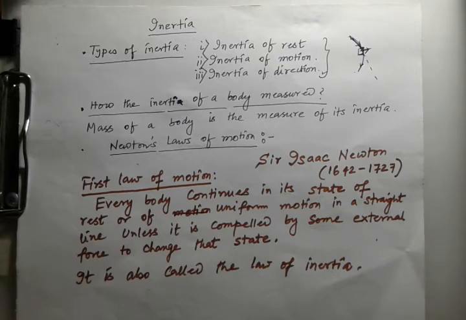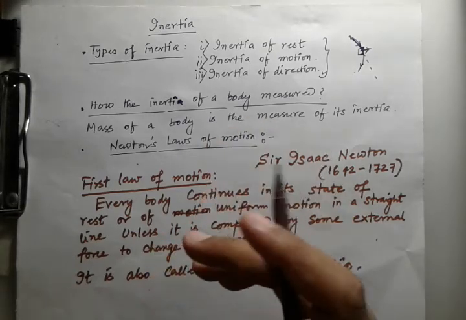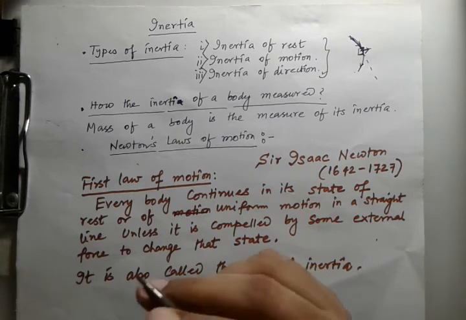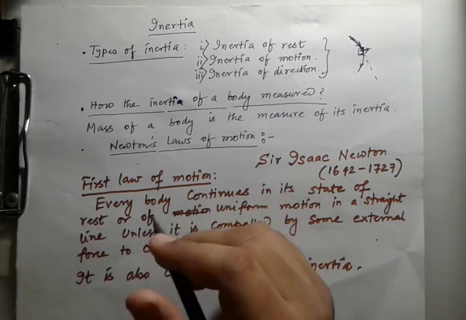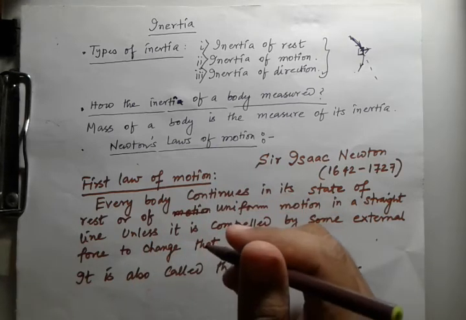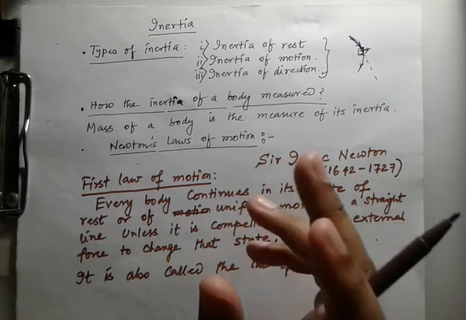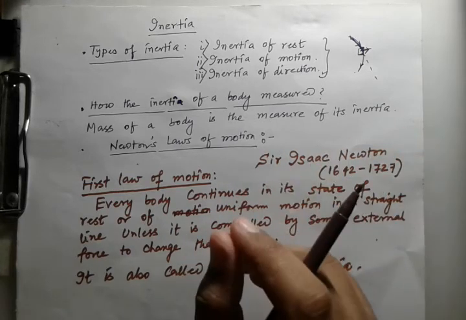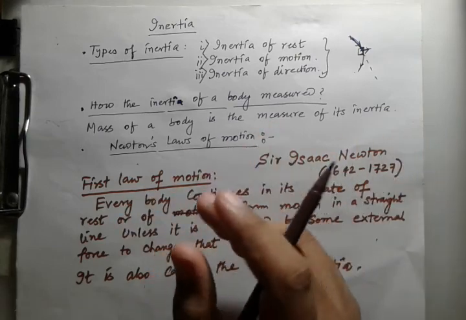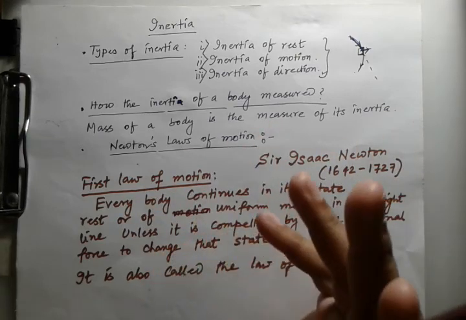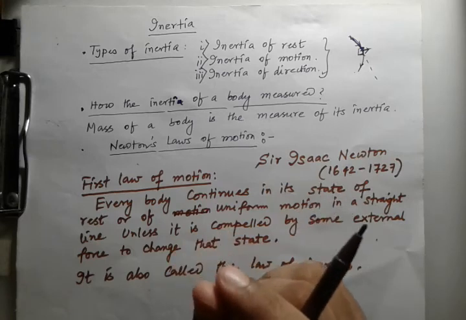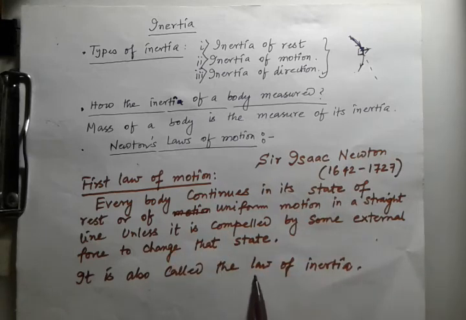So what is inertia? I also discussed what inertia is. Inertia tells the same thing: the inability of a body to change its state of rest or uniform motion along a straight line is called the inertia of the object. So the first law also defines inertia, and hence it is rightly called the law of inertia.